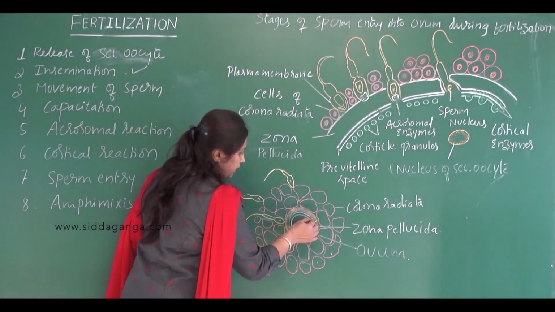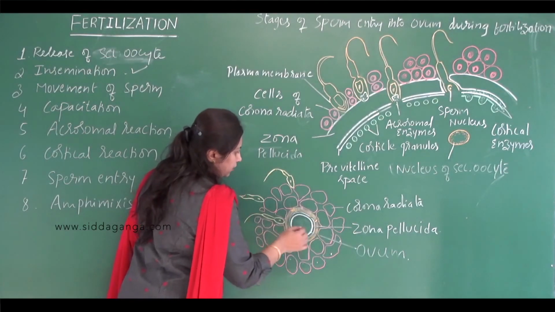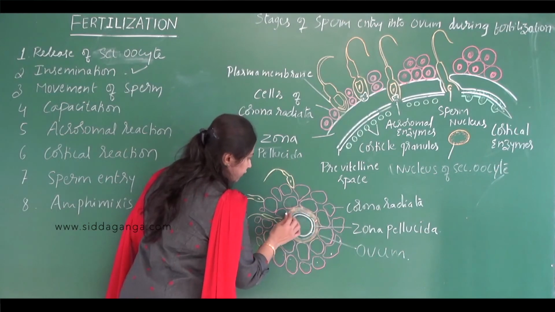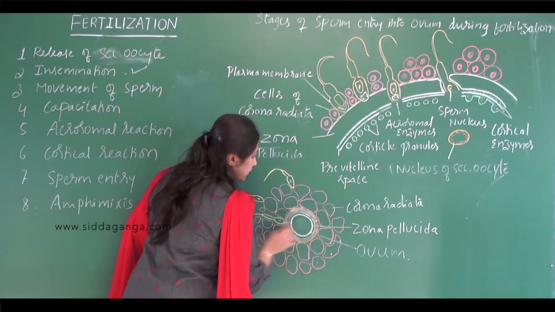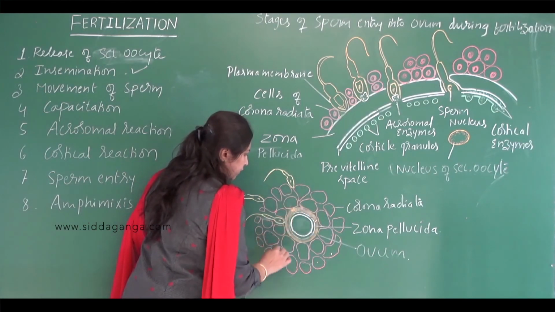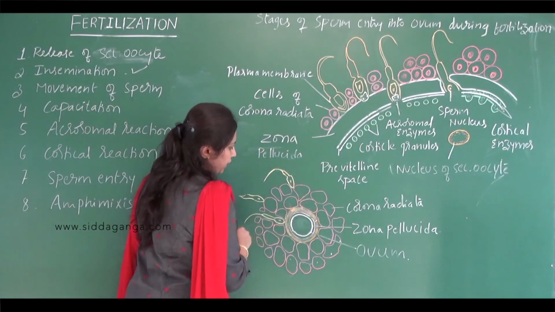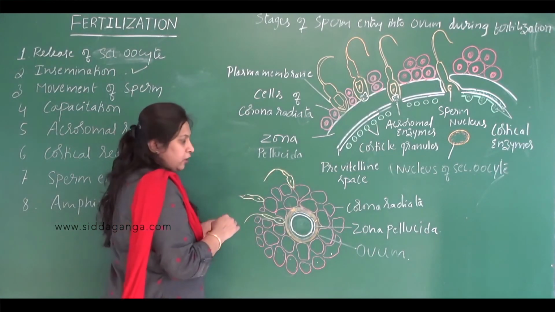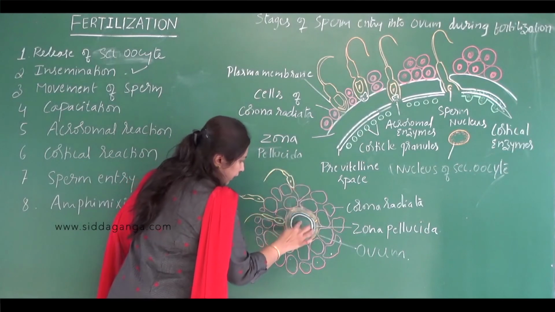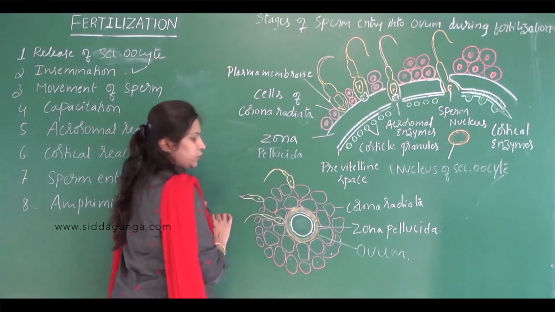The secondary oocyte has its own plasma membrane, the oolemma. This is again covered by a glycoproteinaceous layer called the zona pellucida. The zona pellucida is surrounded by the corona radiata, and some cells of the cumulus oophorus will also be there. So in order to enter the secondary oocyte, these egg membranes have to be dissolved.